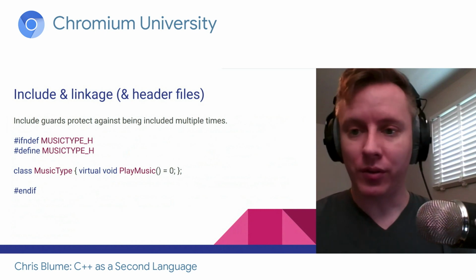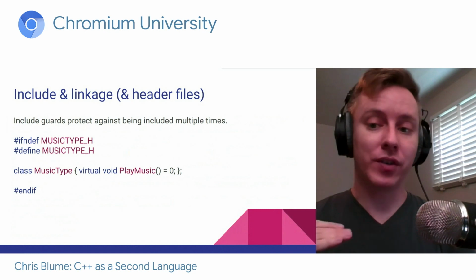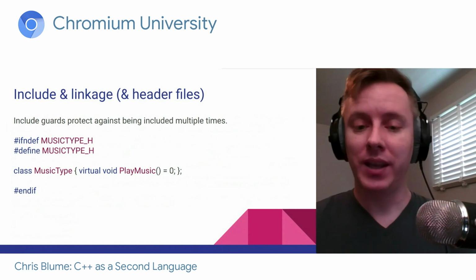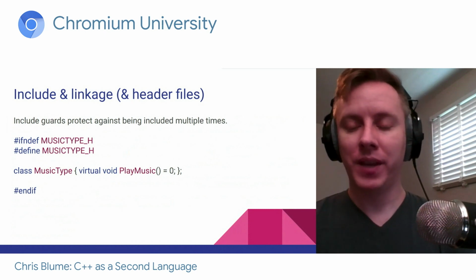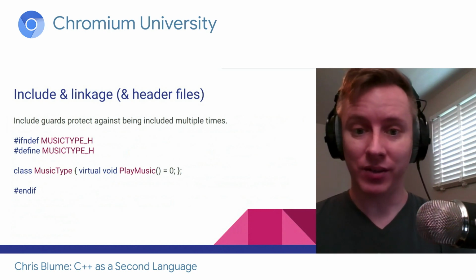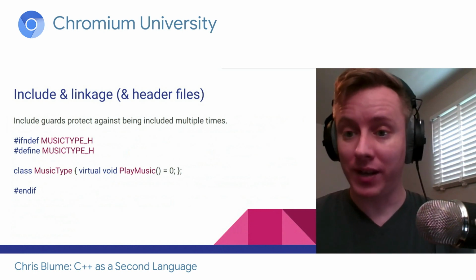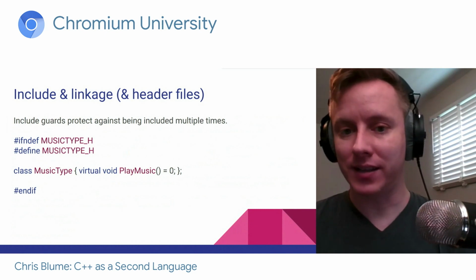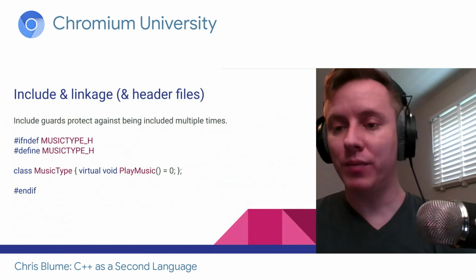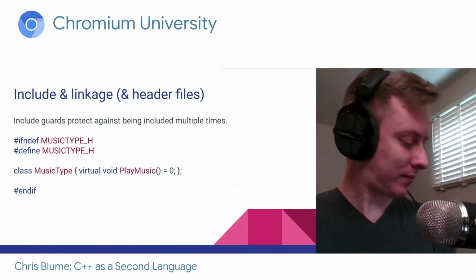And then we include all the normal code, and then we have #endif. So that means the first time this file is included, it won't have been defined, and we define it, and we include all our code. And then the second time this file is included, if not defined, well, it's been defined now. The first time defined it. And so we skip all of the code and we don't define it a second time. We don't have duplicate symbols, anything like that. So this is how we protect ourselves and allow including the same file multiple times.